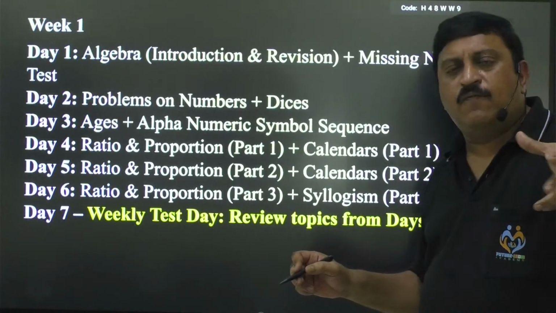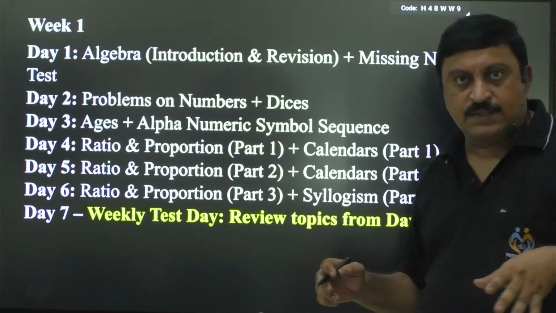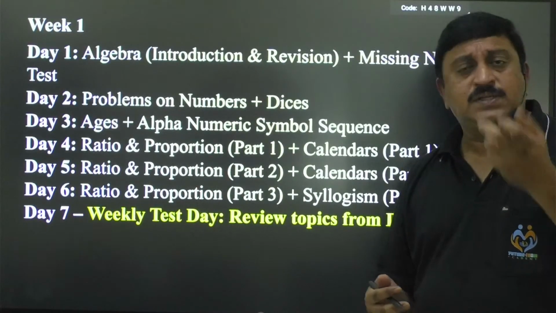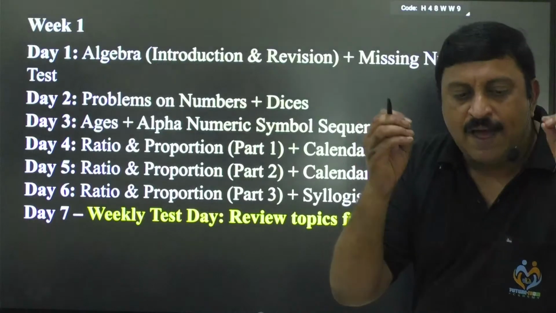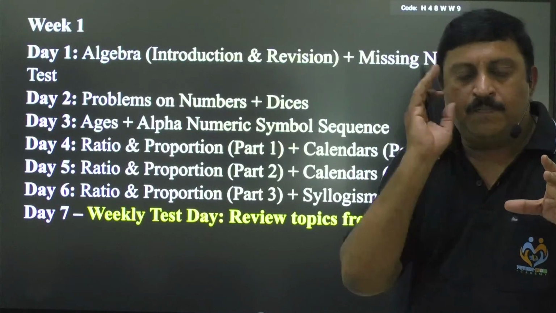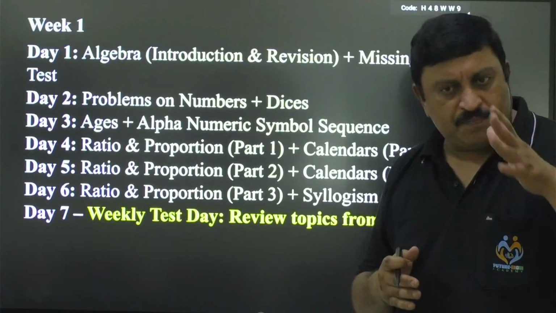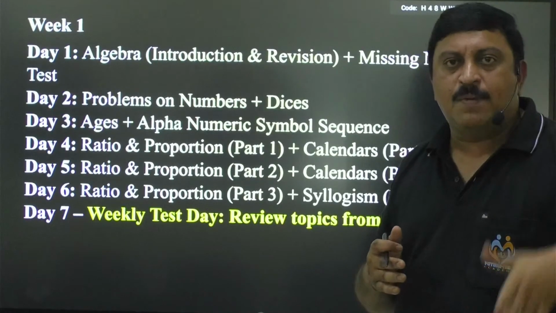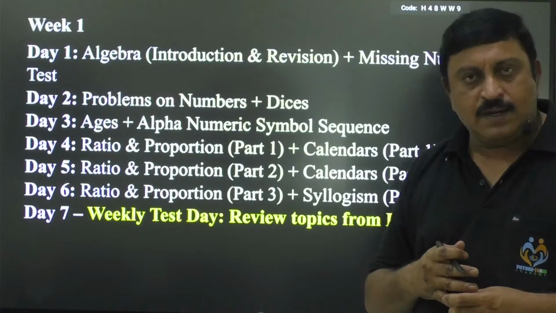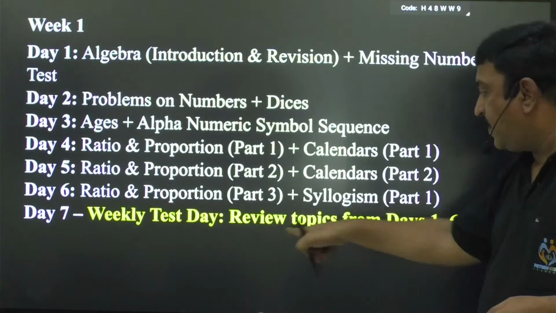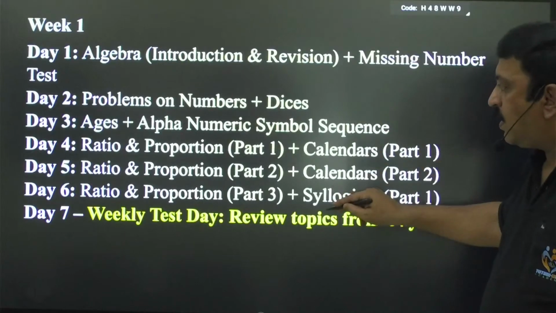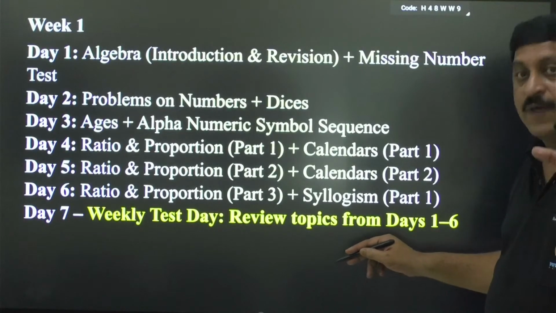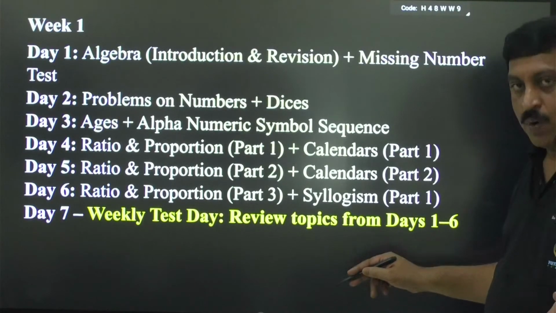Calendars has had very good questions in the recent years from 2021 to 24, and very analytical ones. Once you learn the concept perfectly, just by seeing the question you can catch the concept, and then you can easily eliminate the wrong answers to get the right answer. The weekend will be for review topics, and we will conduct one exam on these 6 topics and explain it again. That is very important, because why you have gone wrong is always very important.